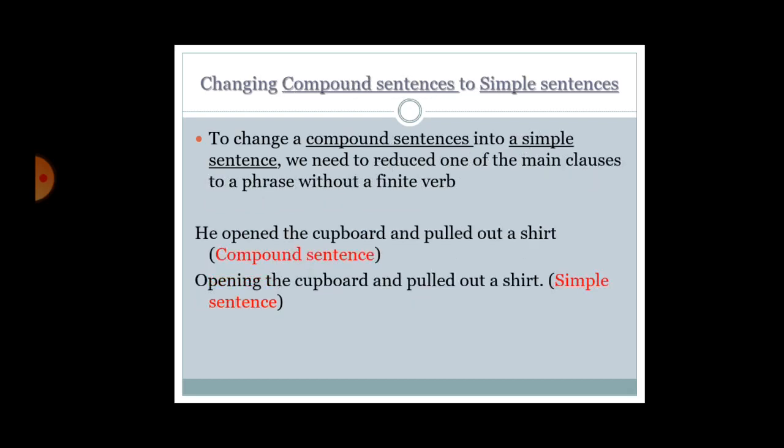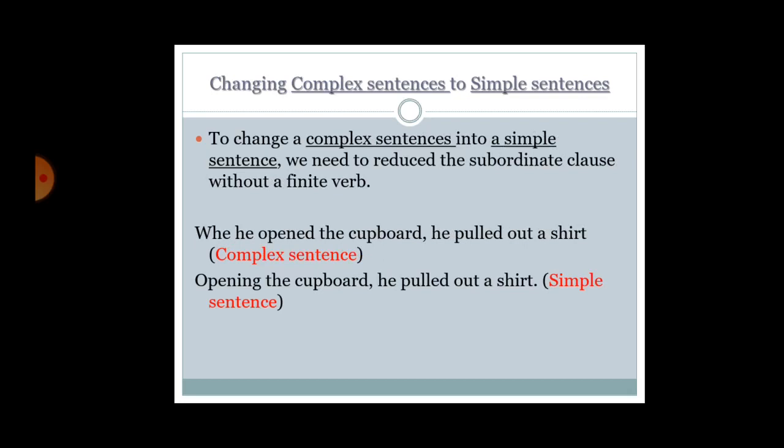Next is, to change a compound sentence into a simple sentence, we need to reduce one of the main clauses to a phrase without a finite verb. He opened the cupboard and pulled out a shirt. This is a compound sentence. Opening the cupboard, he pulled out a shirt, this is a simple sentence. So, the examples are here.